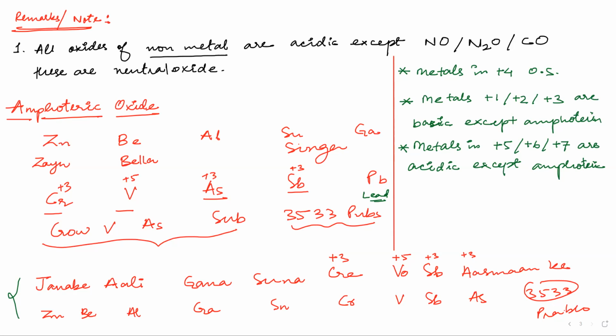So what is the first point? Metals in +4 oxidation state are basic, no, neutral. They are amphoteric. But the Hindi line was not in order, right? There is no order. The main order was here, so I have just flipped these two, and it doesn't matter because this is 3 3 only.